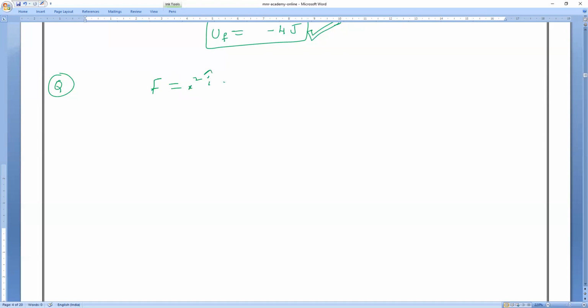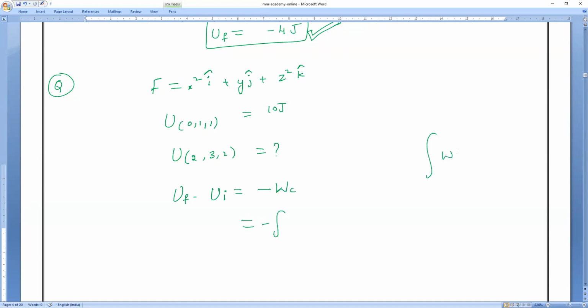The force is x square i cap plus y j cap plus z square k cap. Understanding? So the given function at 0, 1, 1 is equal to 10 joules. Second one is 2, 3, 2. Then what is the new potential energy? What is the formula we'll use? Final potential energy minus initial potential energy is equal to minus of work done.